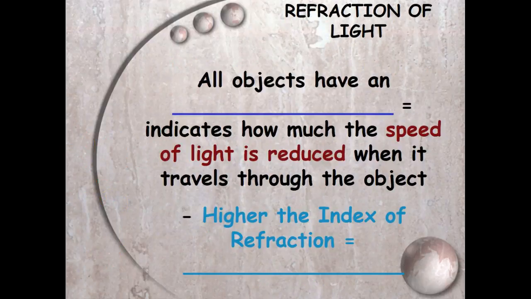So, all objects have something called an index of refraction, which is just talking about how much the speed of light is reduced when it travels into the object. So the higher the refraction, the more the speed is slowed down.